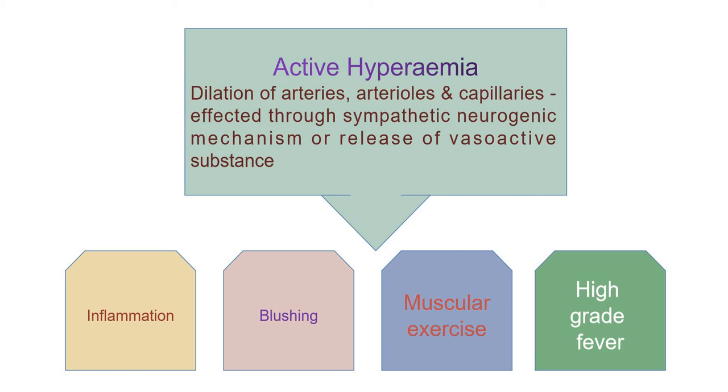This is an example of active hyperemia. The third example is muscular exercise, and another is high grade fever. In those conditions, the person shows active hyperemia.